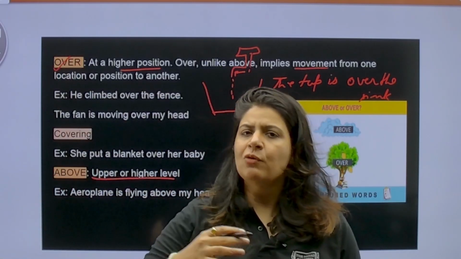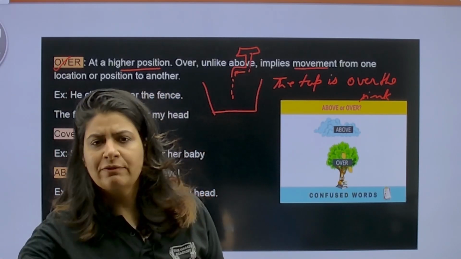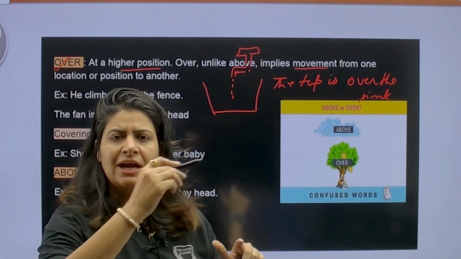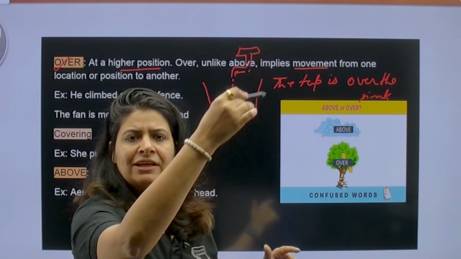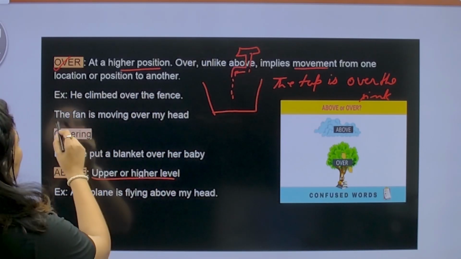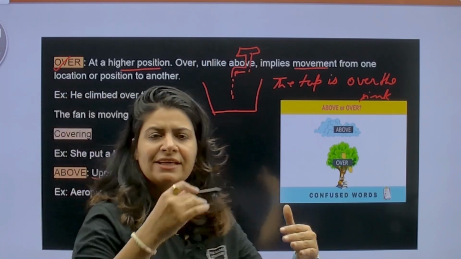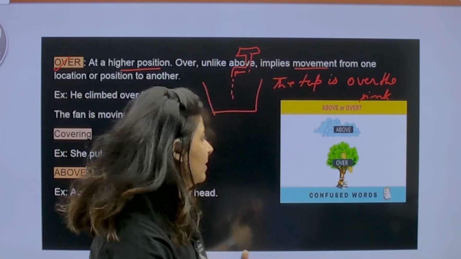ठीक है? आपको movement दिखाई देगी. Like, the cat jumped over the fence. There are fences and the cat jumped over. So what is that? This is called motion of the cat. Similarly, he climbed over the fence. कैसे jump किया? Fences थे, fences के ऊपर से jump कर गया.